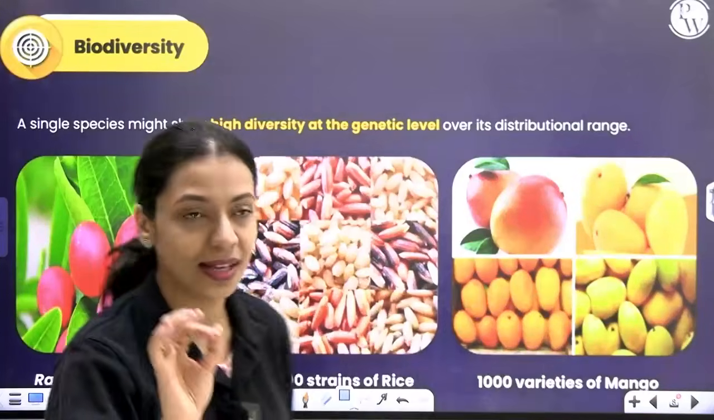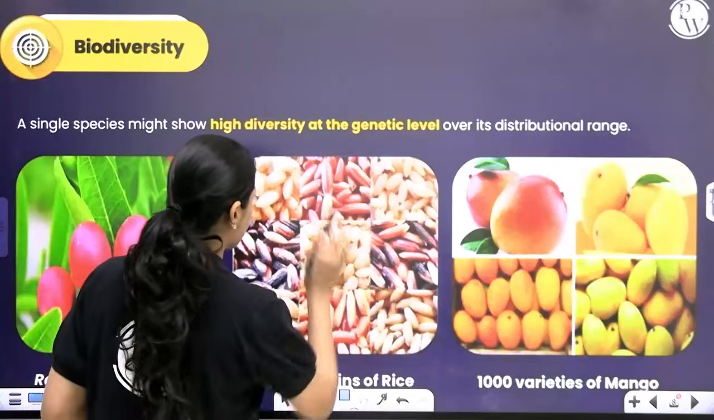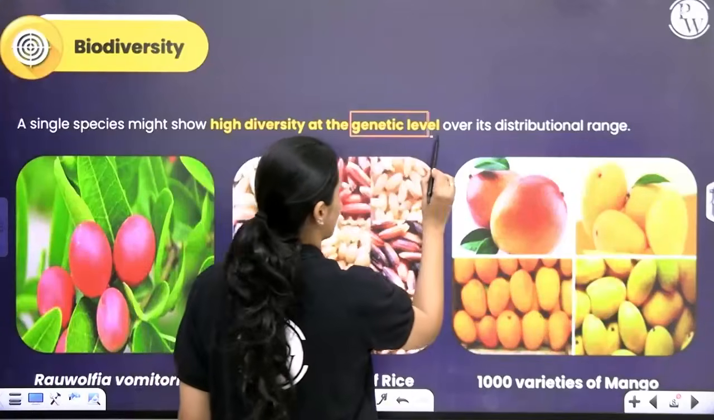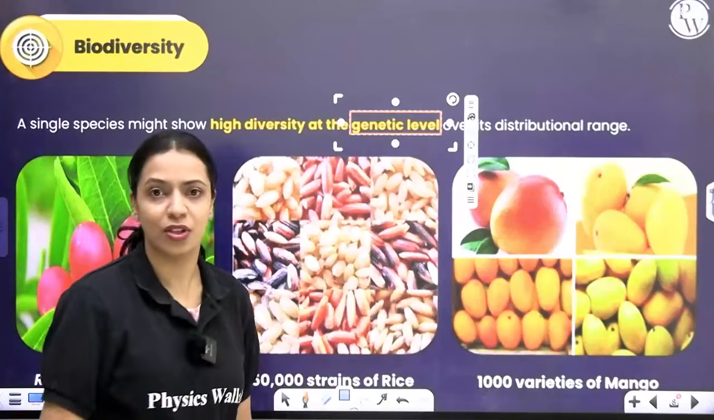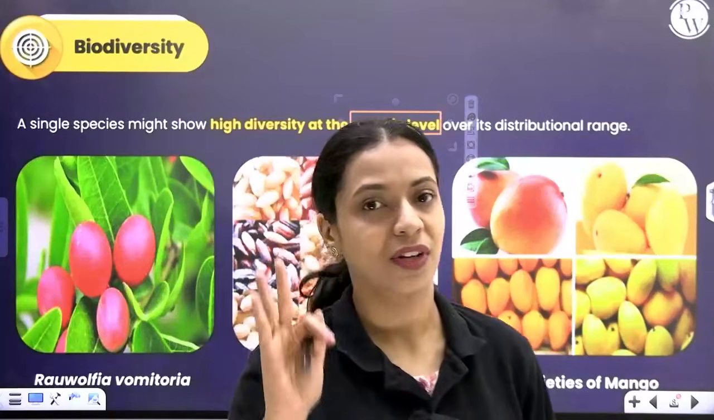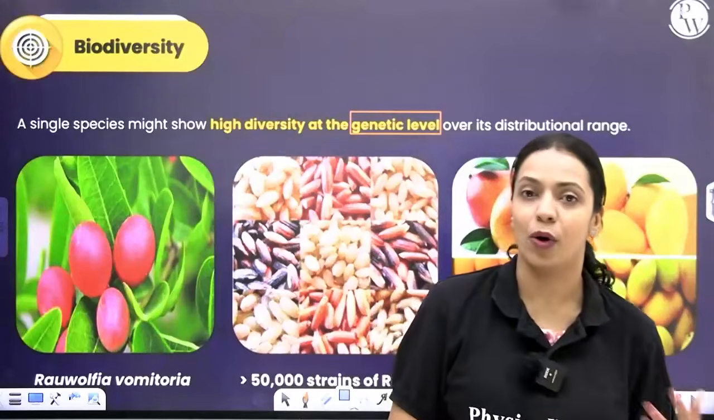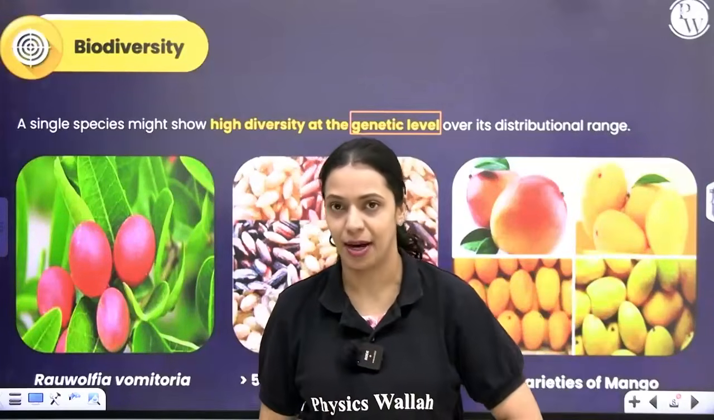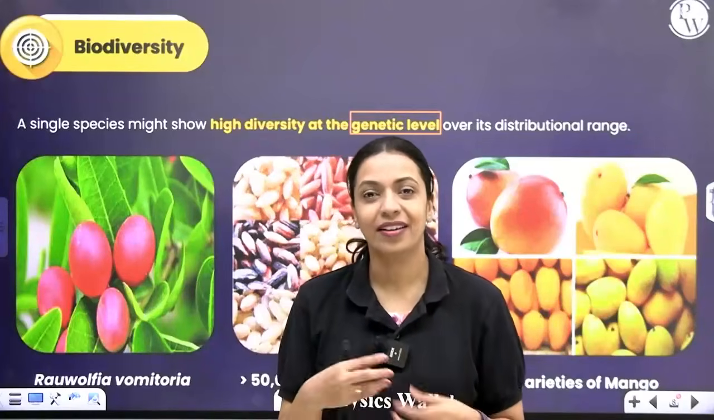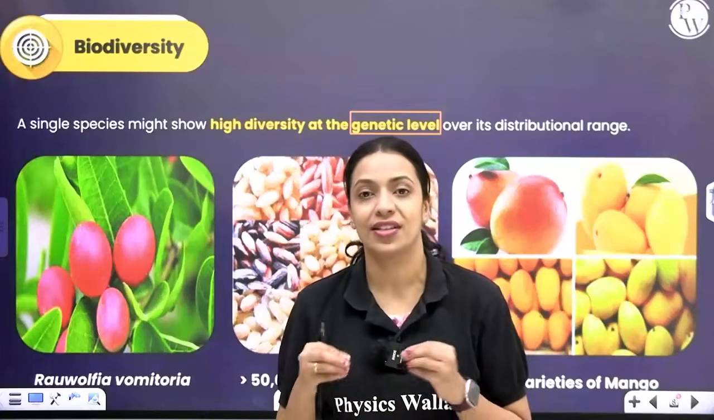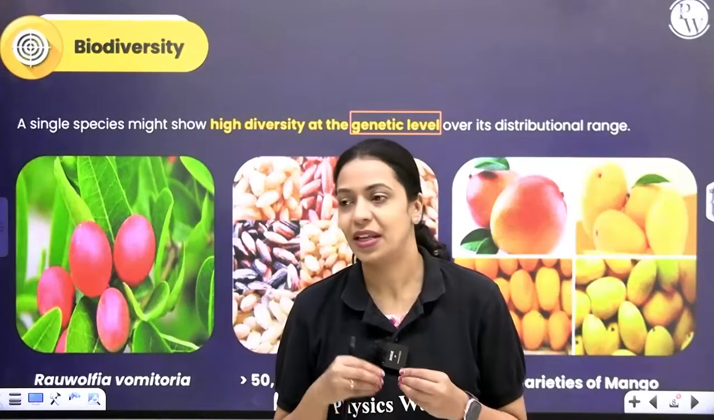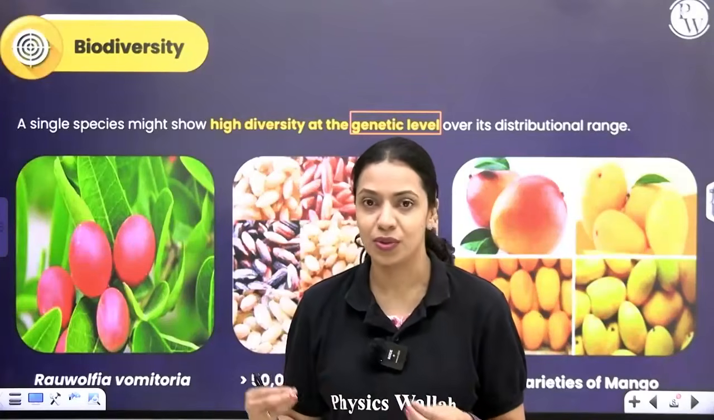This is at the species level. A single species might show high diversity at the genetic level over its distributional range. In your textbooks, there are 3 examples given. Firstly, there's this plant called Rauwolfia vomitoria, which you can find near the Himalayas. In this plant, a chemical is produced that is called reserpine. This reserpine has medicinal properties, so it's used as a drug.